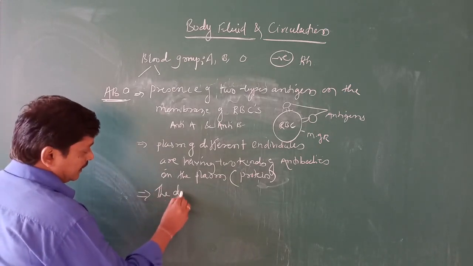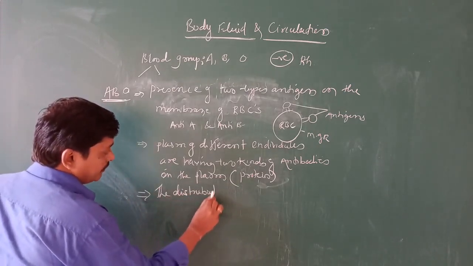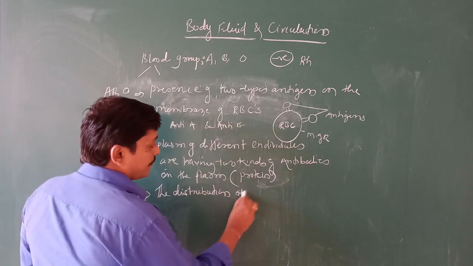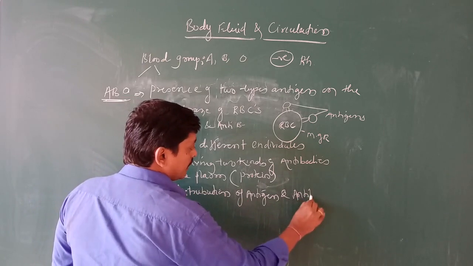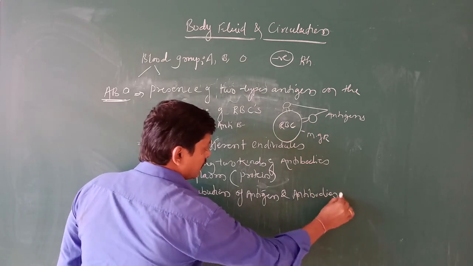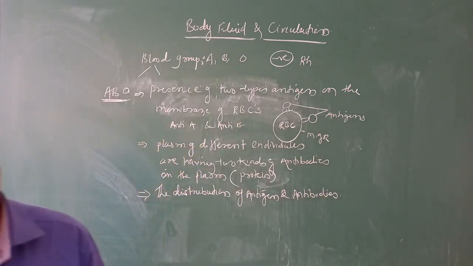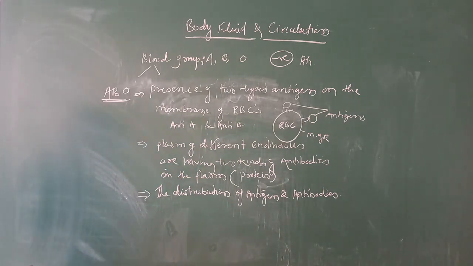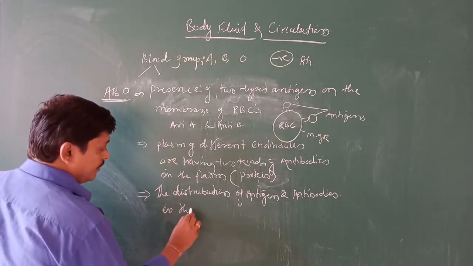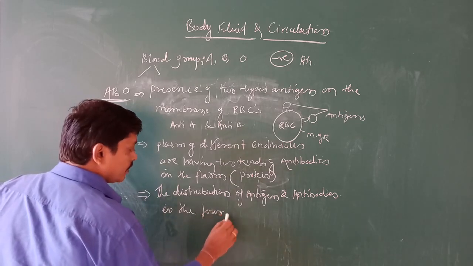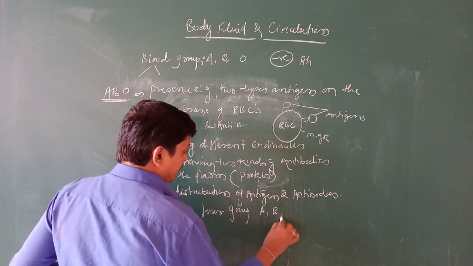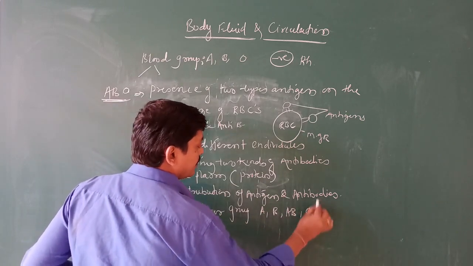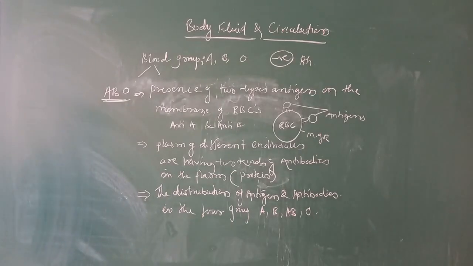The distribution of antigen and antibodies in the four groups. What are those? A, B, AB and O. Understood?